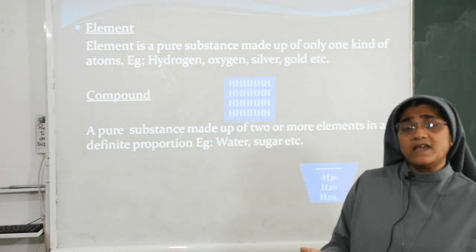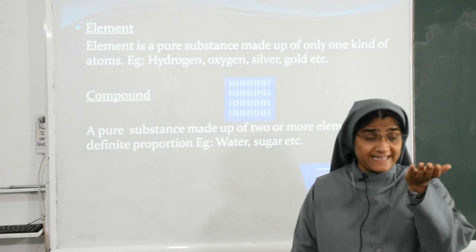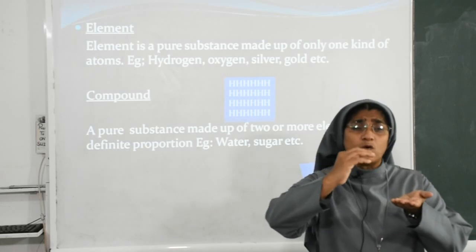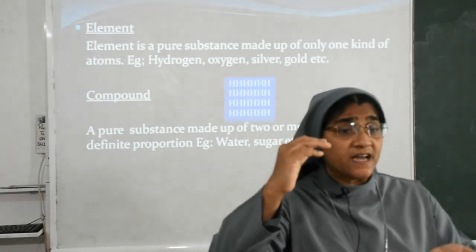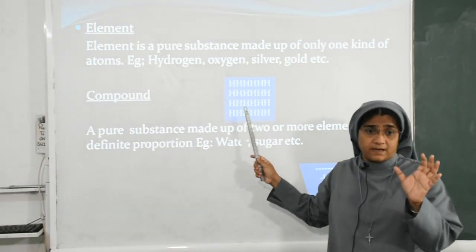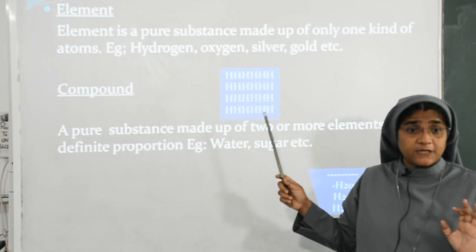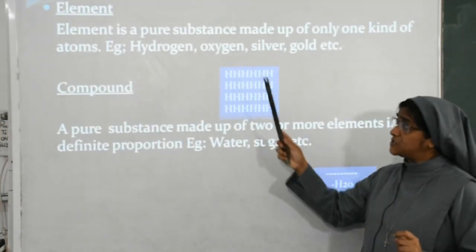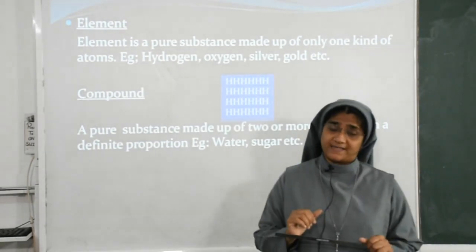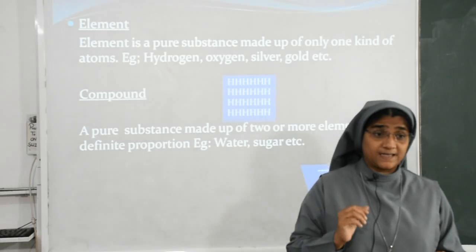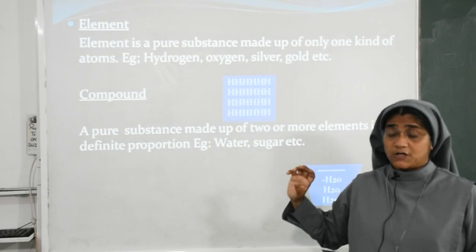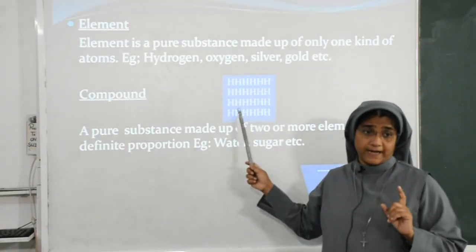For example, I have a little quantity of hydrogen gas in a container. In that container, the gas contains only one kind of atom, that is hydrogen. Only hydrogen atoms are present, no oxygen atom, no nitrogen atom. Only one kind of atoms is called an element. Examples: hydrogen, helium, nitrogen, sodium, and so many others. Already I told you, only one kind of atoms.